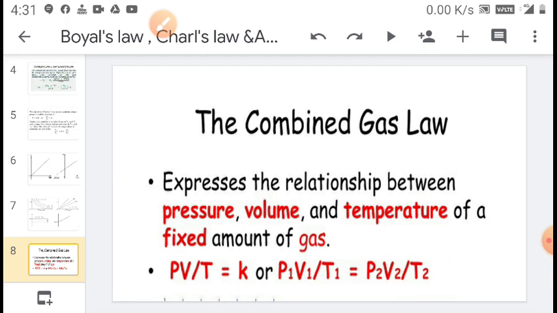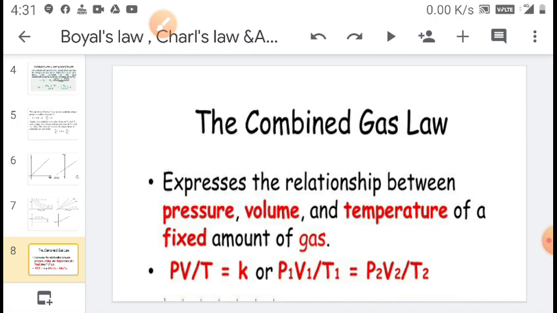Now we have discussed two laws, Boyle's law and Charles' law. Combining both the laws, another gas law is obtained, which is known as the combined gas law. Combining these two laws, the general relationship between the pressure, volume and temperature of a fixed amount of gas can be written mathematically as follows.